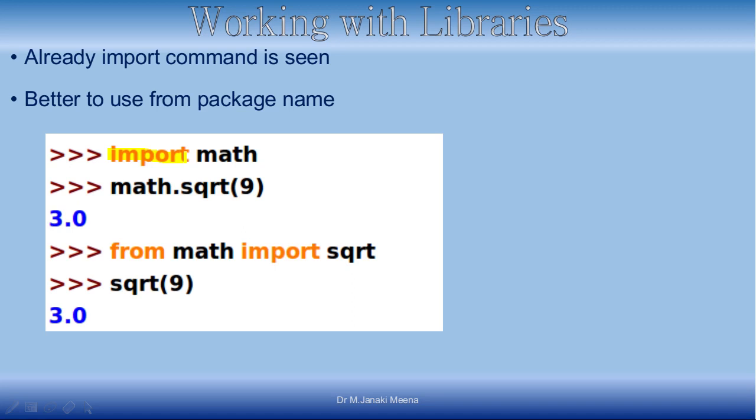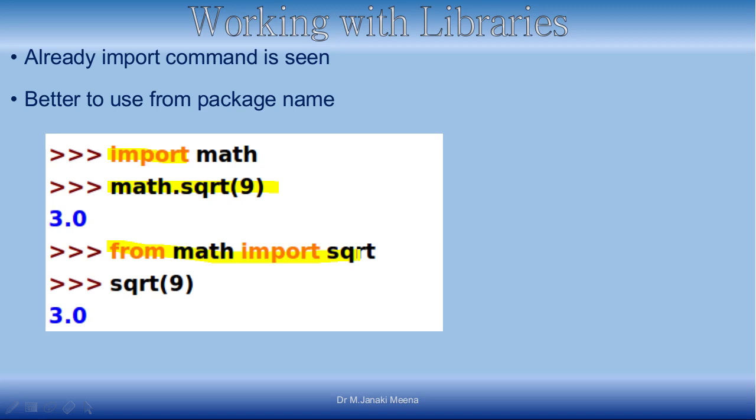So one way to avoid this is, instead of importing the entire library, for example, when I want to find the square root of 9 or some number, I want to use the square root function. One way is I can say import math, and then math dot square root of 9. The other way is, instead of importing the entire library, you can import the function alone. So from math import square root.